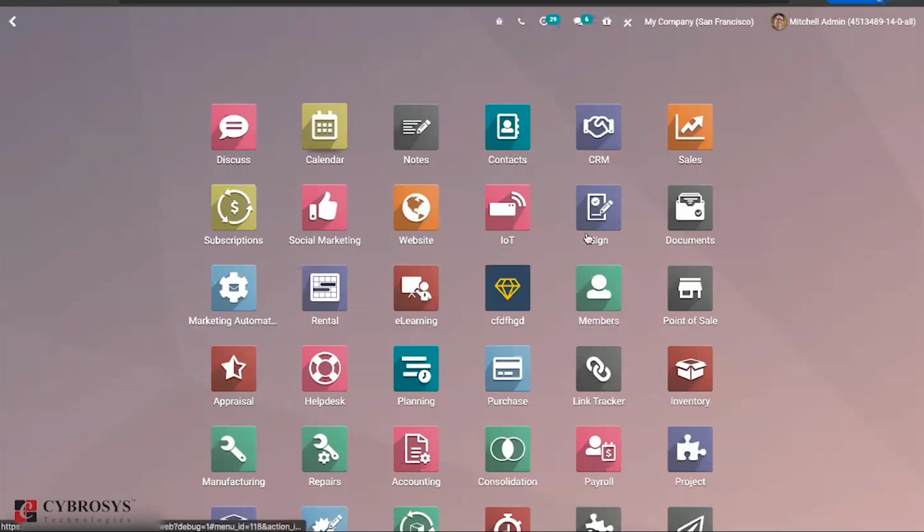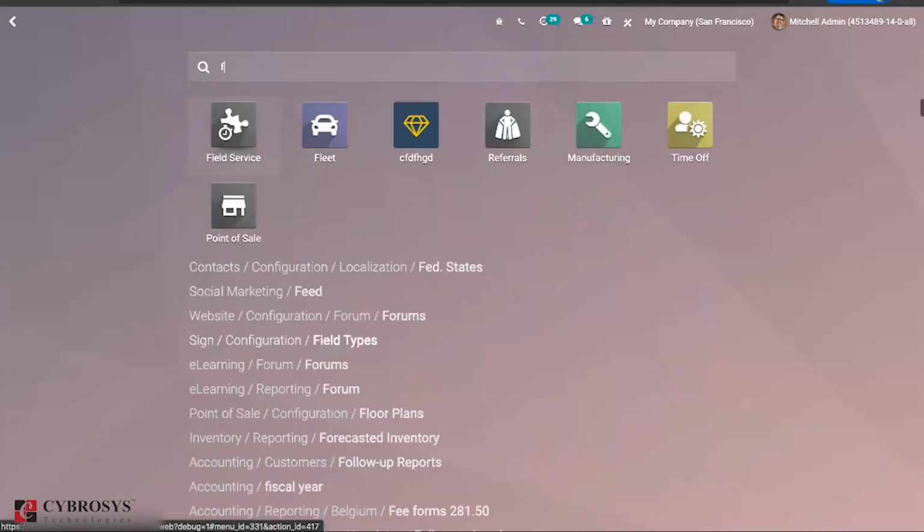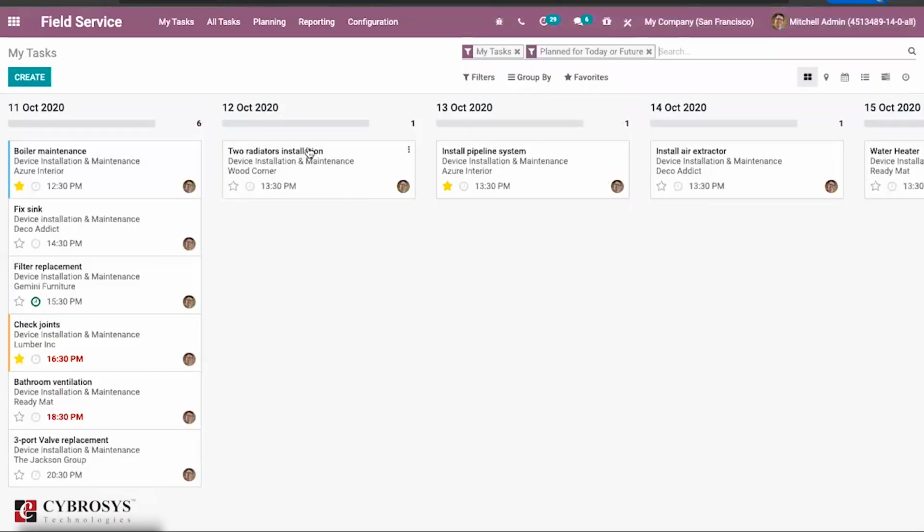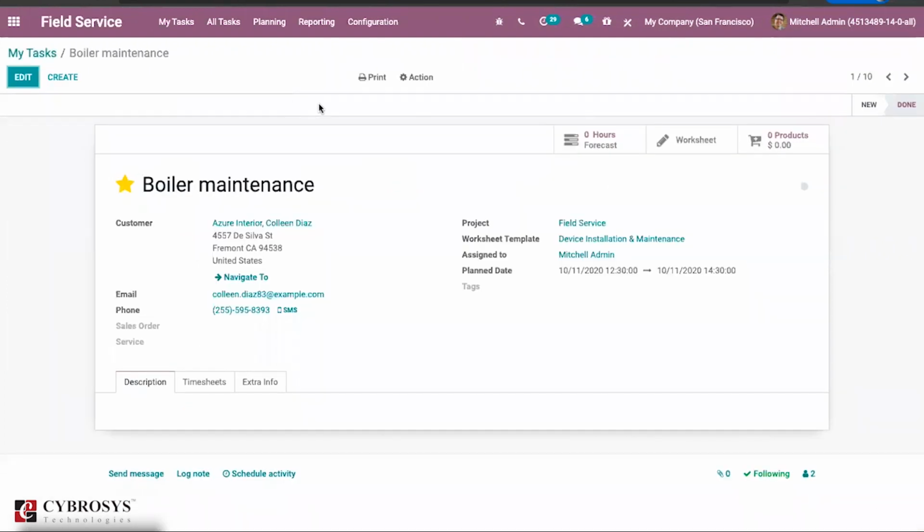Then Odoo has changed some options in field service. If you go to the field service, you can find the details here, such as under configuration settings, the time and material option has come.